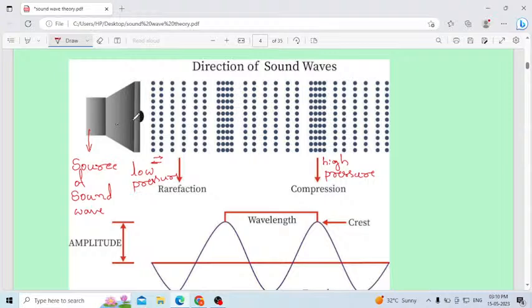Once the disturbance is produced in any medium, whether solid, liquid or gas, all the media contain particles. When this disturbance happens, these particles start vibrating horizontally like this. The wave also moves in the same direction, so both are parallel to each other.